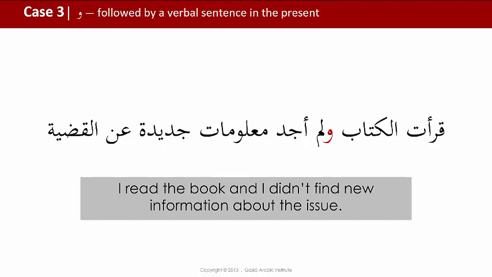So the waw is needed, it comes back here when we want to use the particle lam, which is the negative particle, to negate أجد. قرأت الكتاب ولم أجد معلومات جديدة عن القضية. I read the book and didn't find new information about the issue.